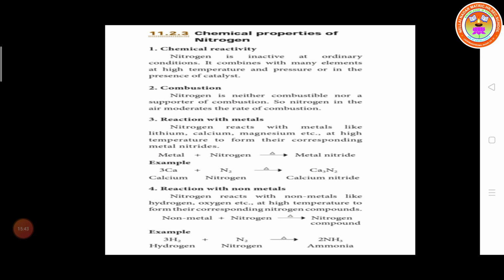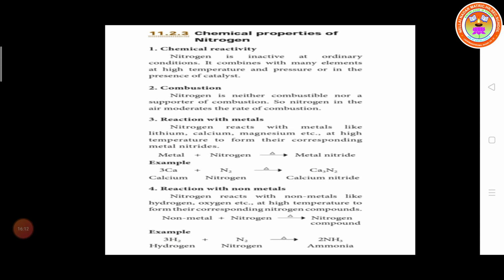Next is the chemical properties of nitrogen. First one is chemical reactivity. Nitrogen is inactive at ordinary conditions, meaning it is not reactive. It has low reactivity.